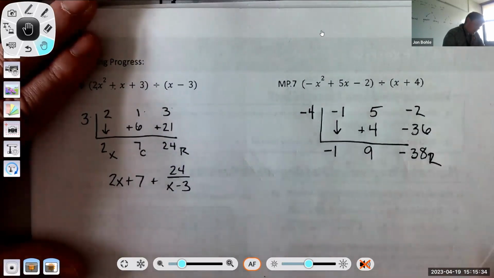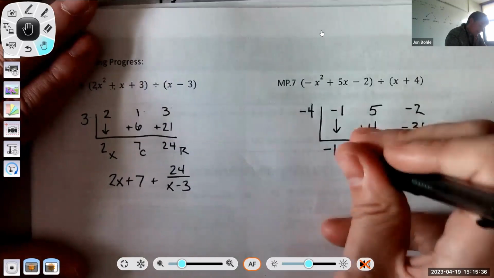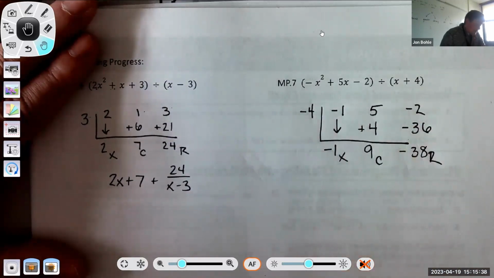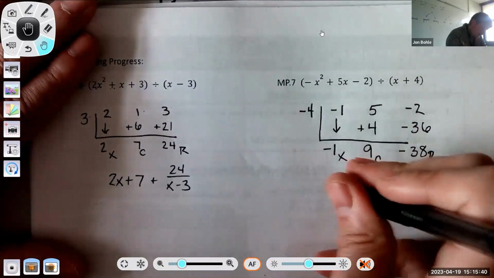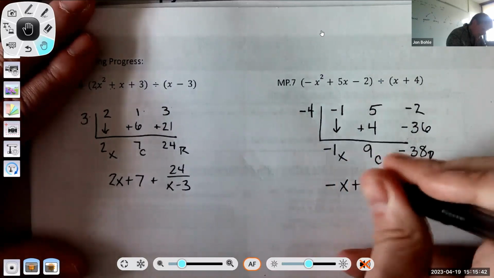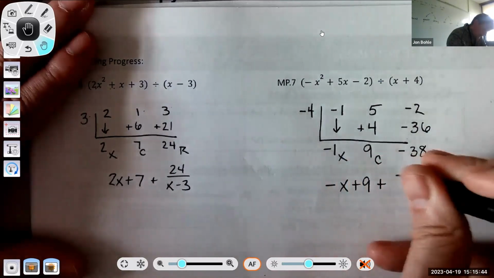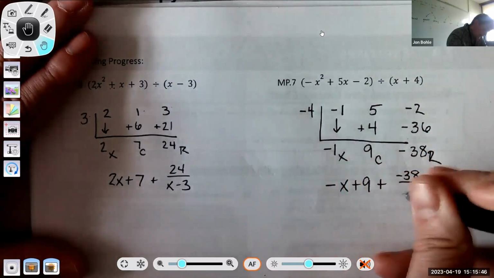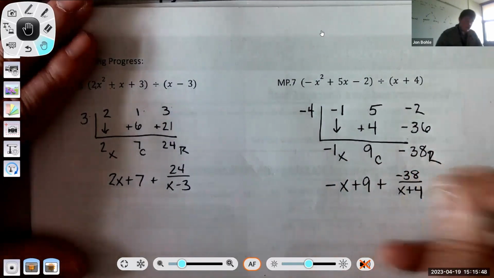This is my remainder. This is my constant, and this is my x. So my final answer is going to be negative x plus 9 plus negative 38 divided by x plus 4. And I'm done.